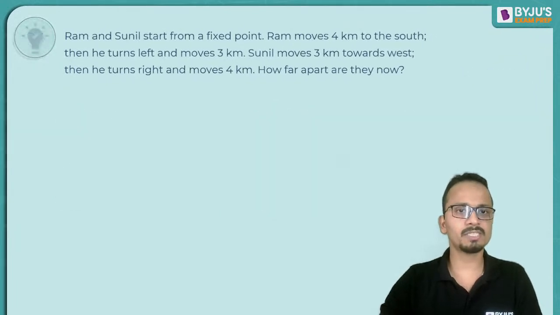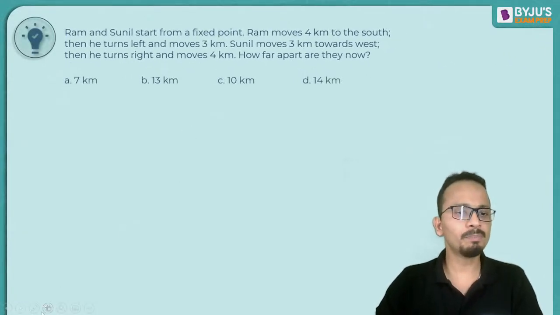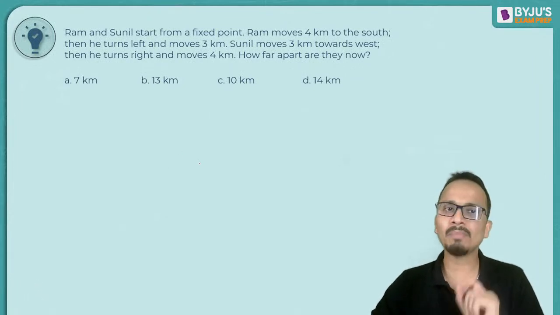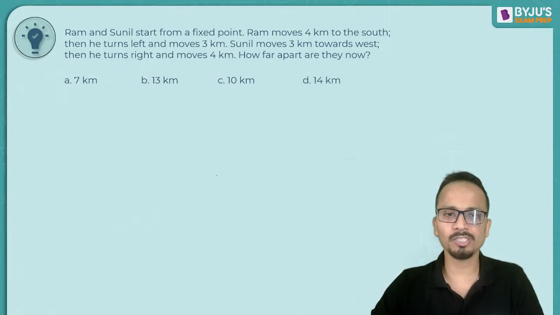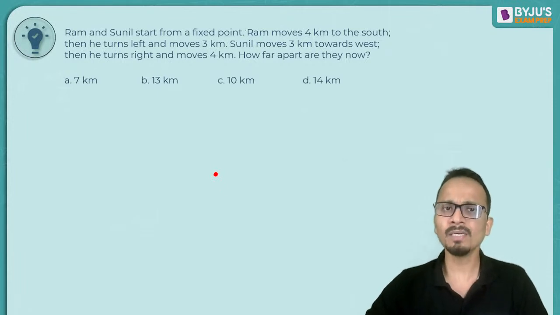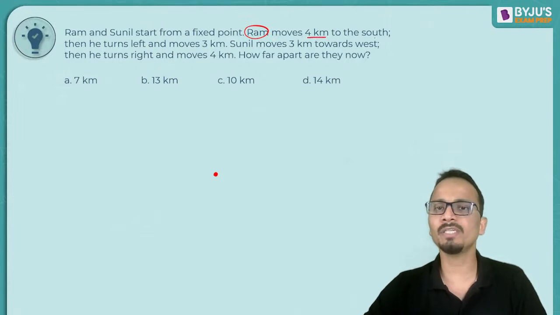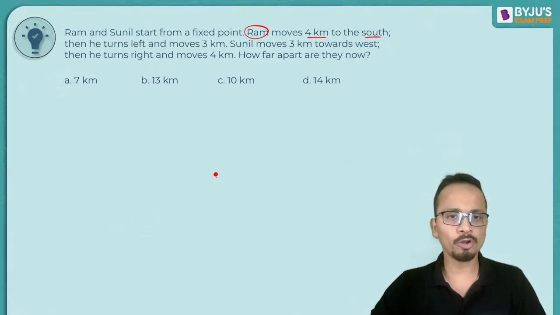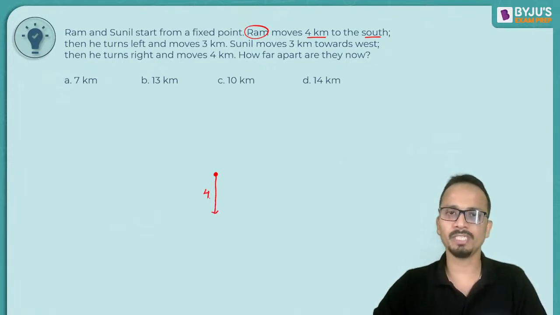All right, so let's start with the discussion. Now they both started from the same point. This is given to us. So Ram and Sunil both started from a fixed point. So let's assume that this is the point from which Ram and Sunil have started. Now, first of all, looking at Ram's movements. Ram moves 4 kilometers to the south. So on your screen, downwards, Ram has moved, and this is 4 kilometers.